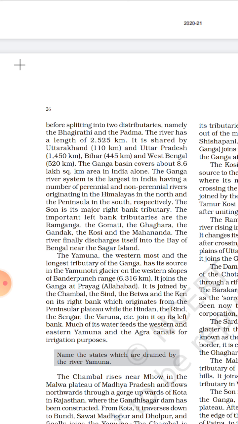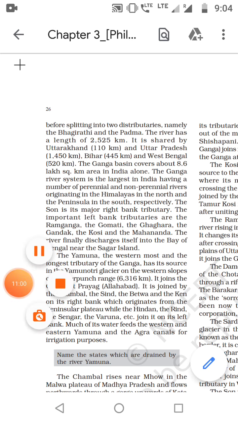The Ganga river system is the largest in India, having a number of perennial rivers. Perennial, as I told you, are those rivers which flow through the whole year, and are not monsoon or rainy season rivers. The important left bank tributaries of Ganga are Ram Ganga, Gomti, Ghaghra, Gandak, Kosi, and Mahananda. The river finally discharges itself into the Bay of Bengal near Sagar Island.